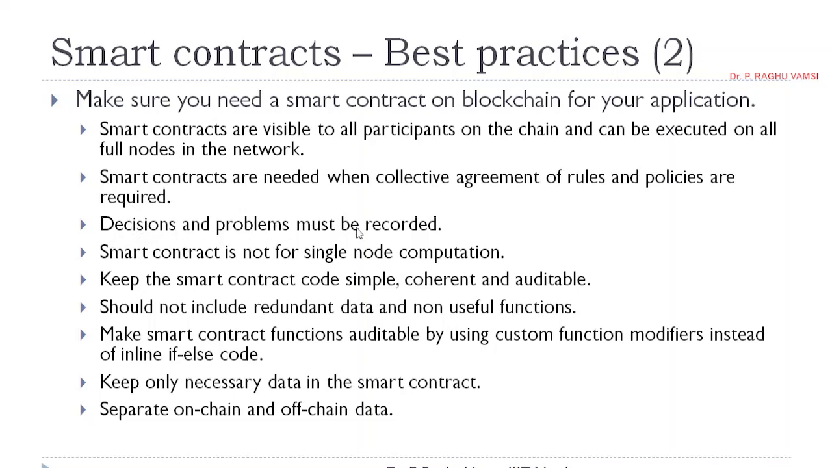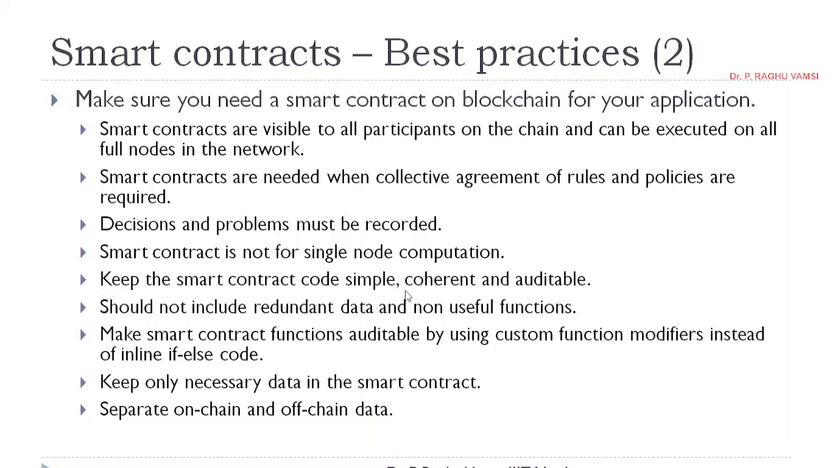Decisions and problems must be recorded. Whatever the decision, like updating of the voting process or the updating of some record, these kinds of things must be recorded on the chain, and problems must be recorded. Smart contract is not for single node computation. Obviously, whenever you run the smart contract, it does not belong to your node, but the code will be executed on all the peer nodes. For that reason you must be very careful in designing the smart contract.